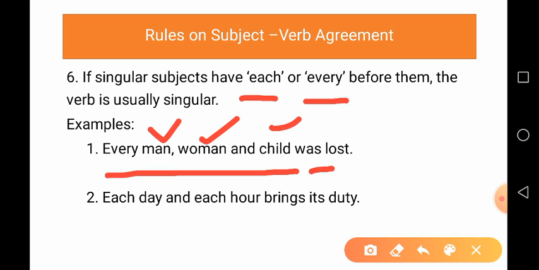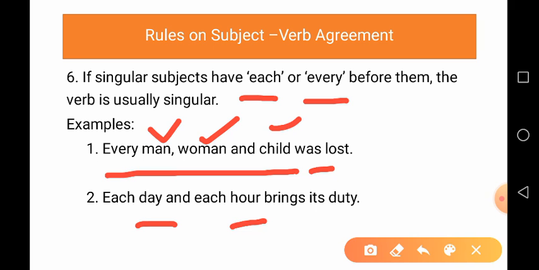Here in this example, the word every is placed before the subjects, and in the second example, the word each is placed before the subject. So, if words like each or every are placed before the subjects, the subject is considered singular and therefore, the verb is used singular.